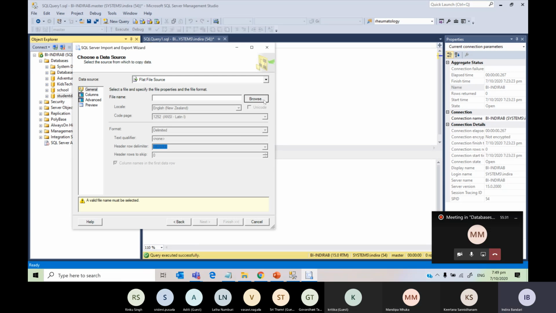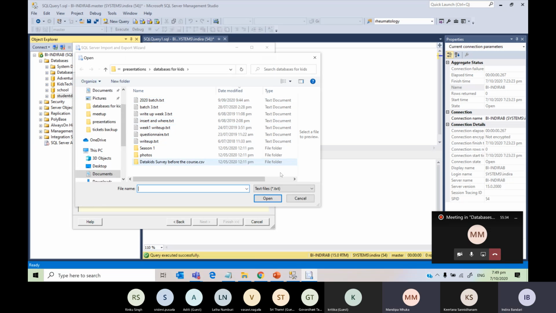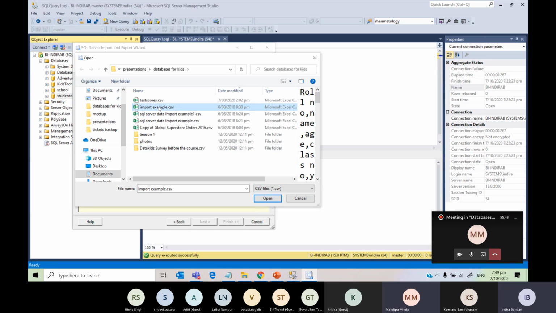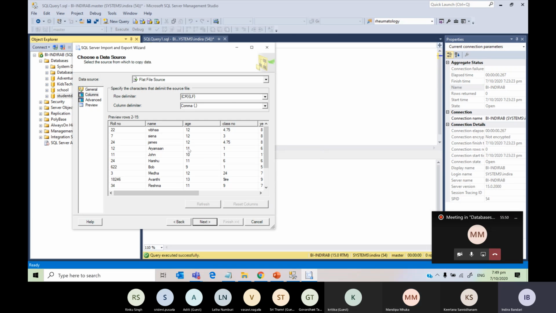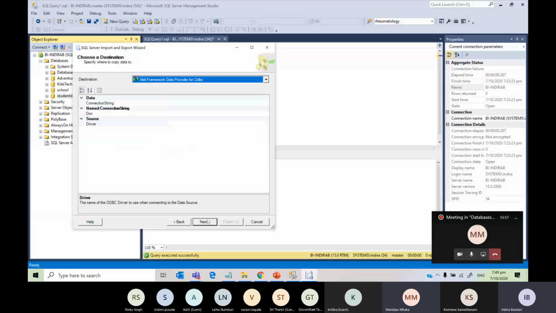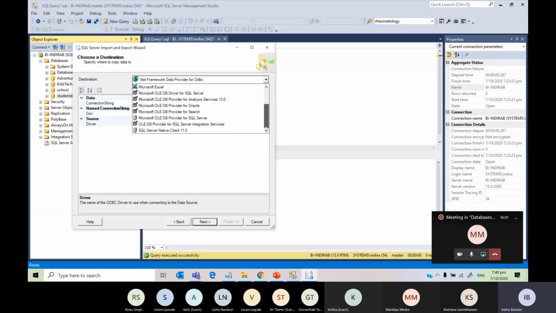And then choose the file. From here, because this is displaying .txt, you have to choose .csv because we are importing a CSV file. So I'm just choosing that, and once we go next, it gives you a preview. For some management studios, it gives a preview. Otherwise, even if it doesn't, just go next. And here in the destination, choose the last one, which says SQL Server Native Client.